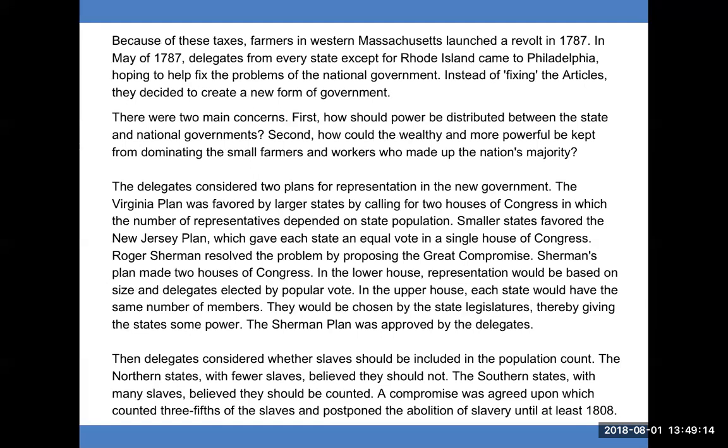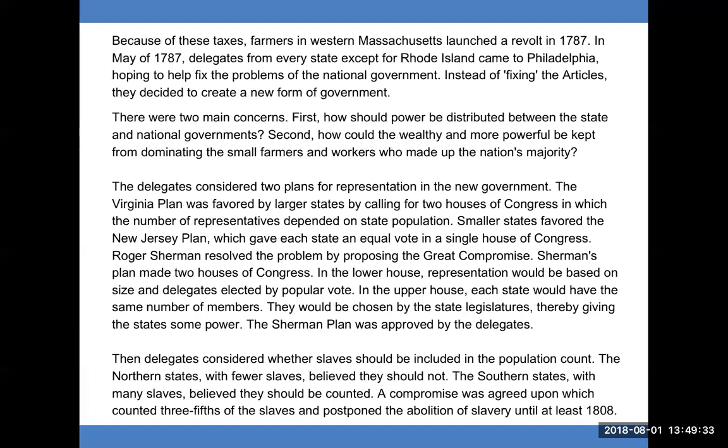Sherman's plan made 2 houses of Congress. In the lower house, representation would be based on size and delegates elected by popular vote. In the upper house, each state would have the same number of members. They would be chosen by the state legislature, thereby giving the state some power. The Sherman plan was approved by the delegates.